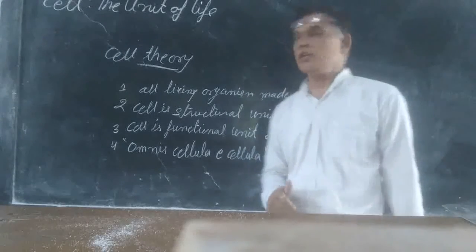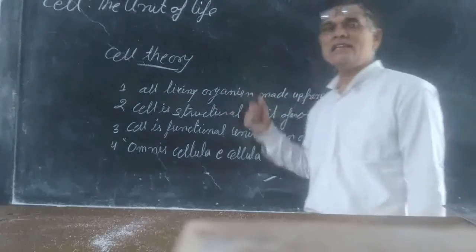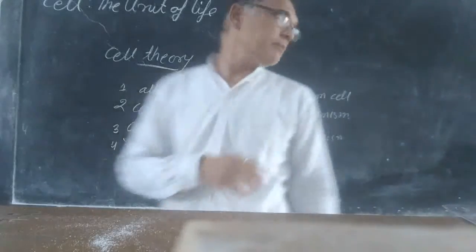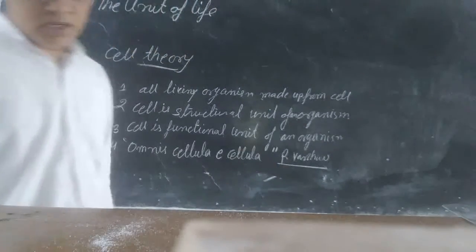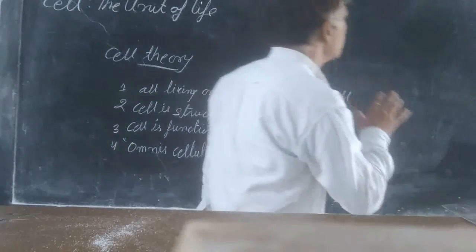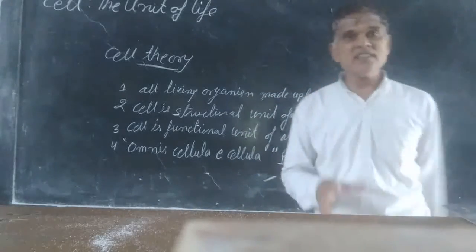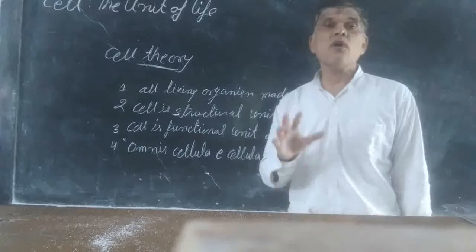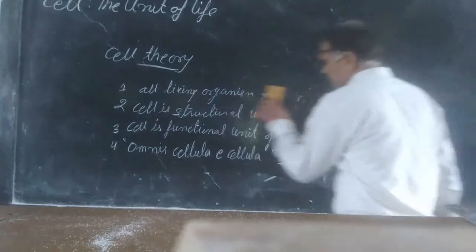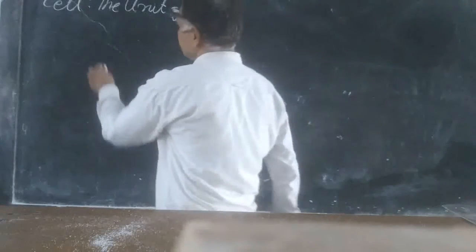This is the cell theory. All living organisms are made up of cells. The cell is the structural unit of the body, the cell is the functional unit of the body, and omnis cellula e cellula means all cells arise from pre-existing ones. That is the cell theory. Virus is the exception to the cell theory. Now, size of the cell.